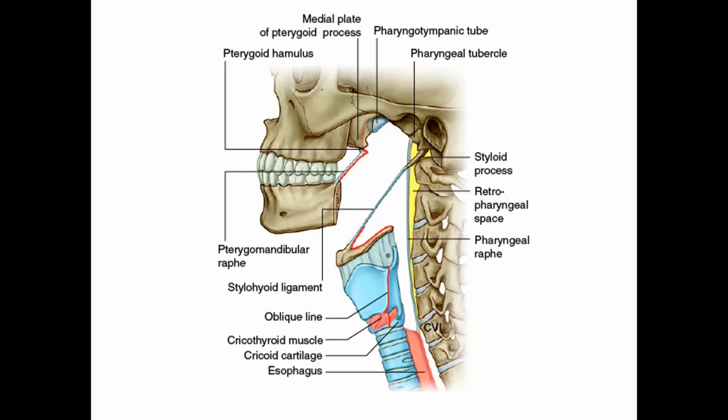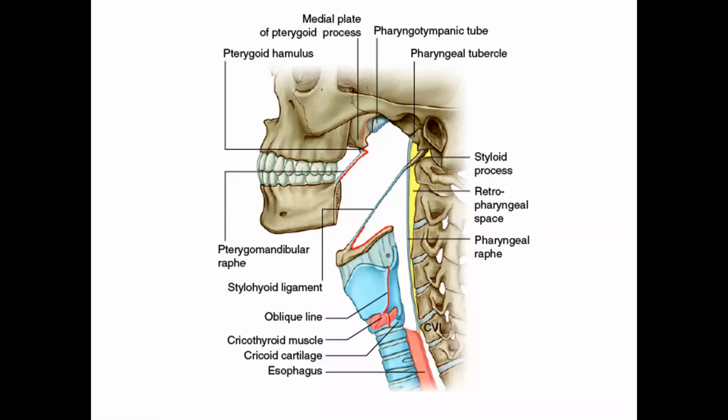But the medial pterygoid plate is for the attachment of the superior constrictor. Not only does it attach to the medial pterygoid plate and pterygoid hamulus, but from the pterygoid hamulus to the mandible is the pterygomandibular raphe, and it also gets attached to the side of the tongue.